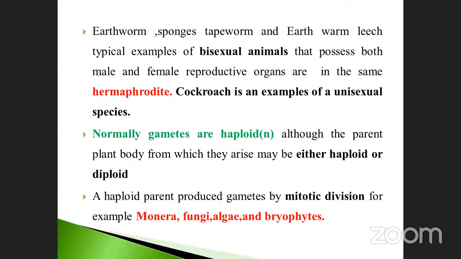Anybody? Cockroach. How will you identify which one is male and which one is female? Because near the anus there is a small protruding structure called the anal tail. Presence of an anal tail is called what? Male. Absence of the anal tail is called what? Female.